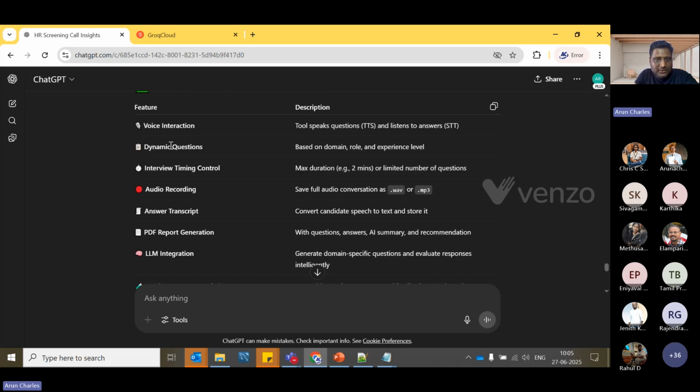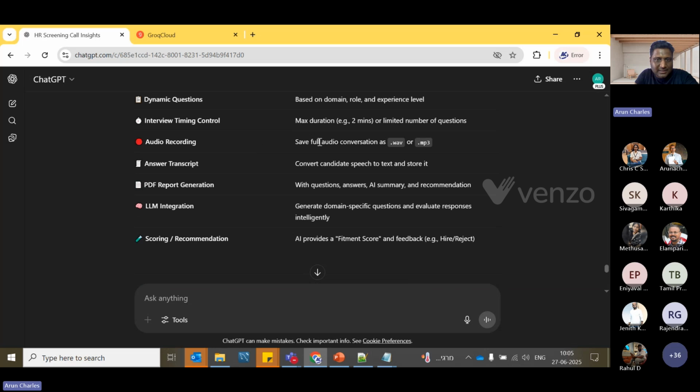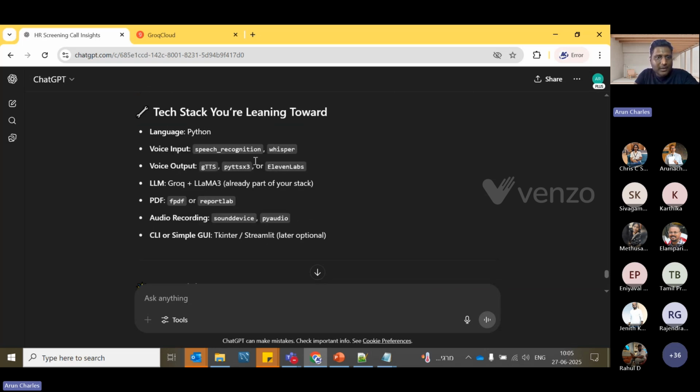Also it suggests more things now, like in which format you want and all these things, right? It also comes to a little bit of a conclusion on what technical things it can use.